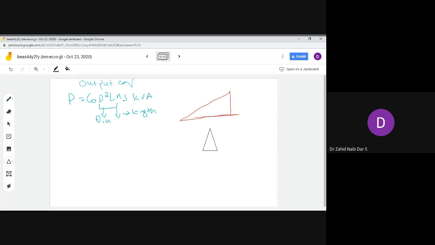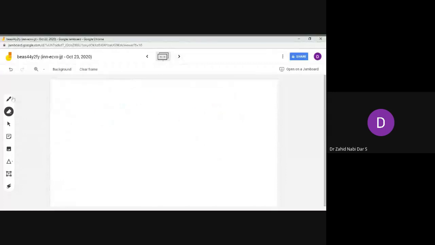We don't have a right angle triangle, so no need. I'll draw on the next slide. So we have a triangle like this.